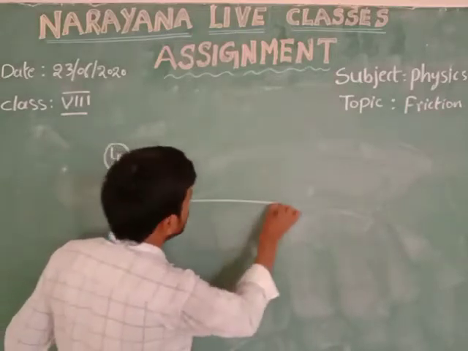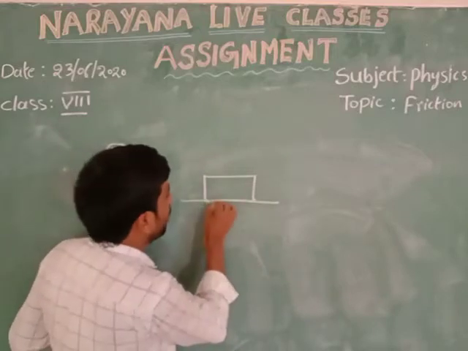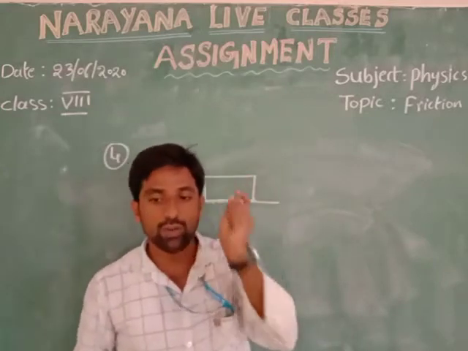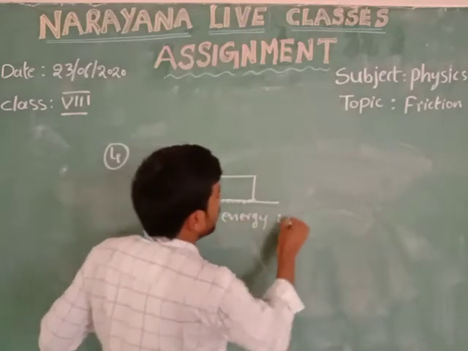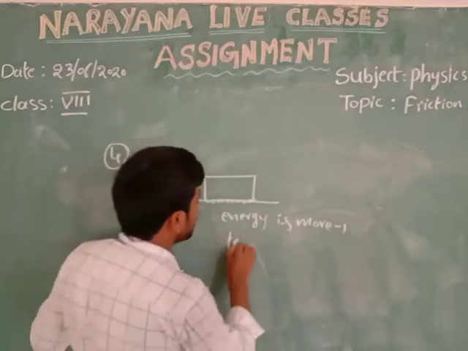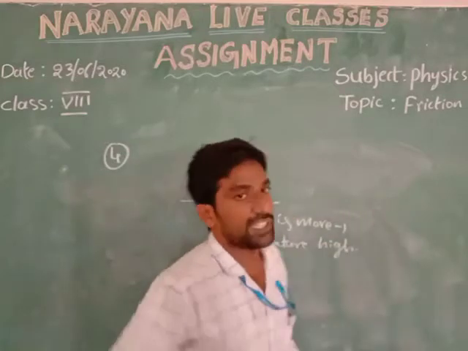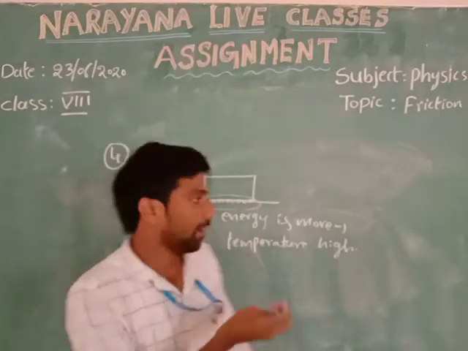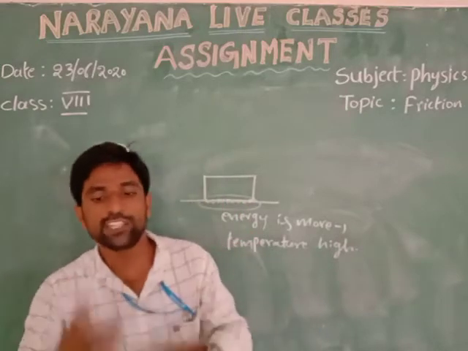That means if the two surfaces are touching or sliding against each other, the molecules are getting more energy. If the energy is more, it gives a higher temperature. If the temperature is high, the touching body at that particular part can produce heat. So that is the concept of why friction produces heat.